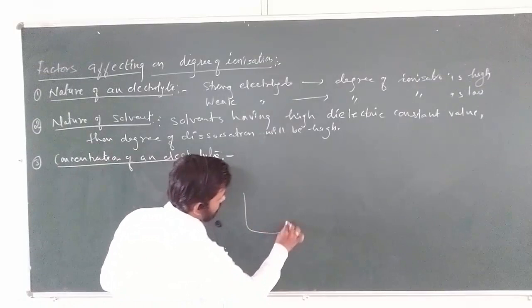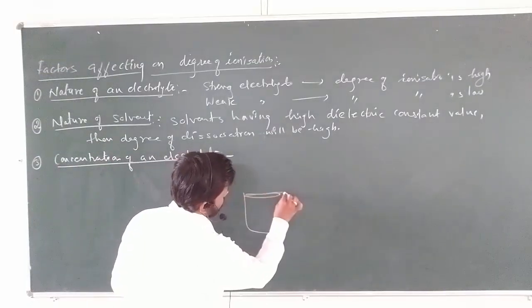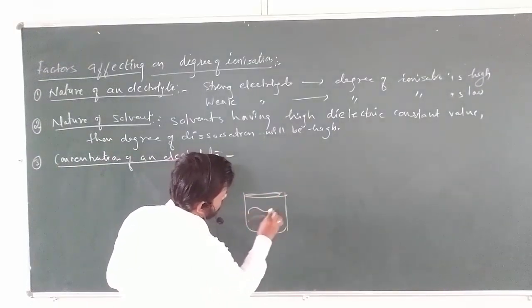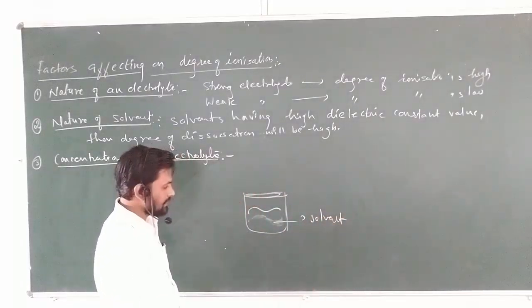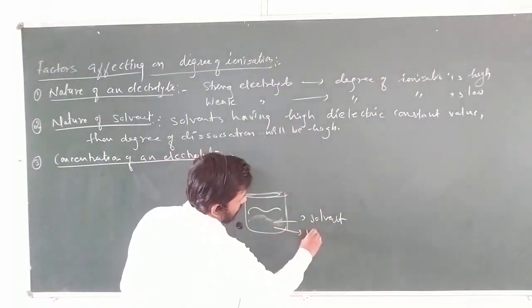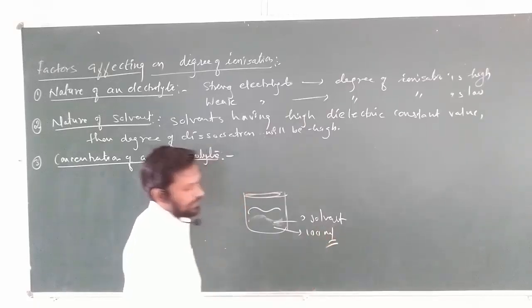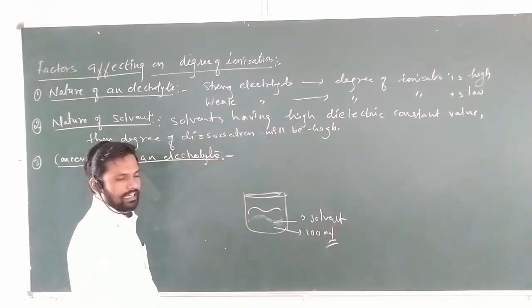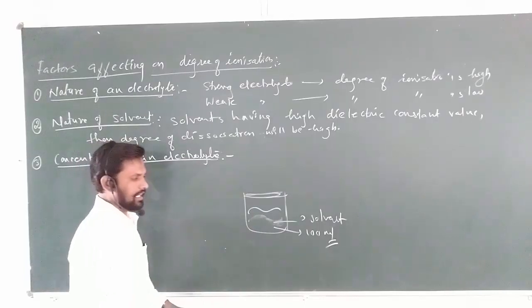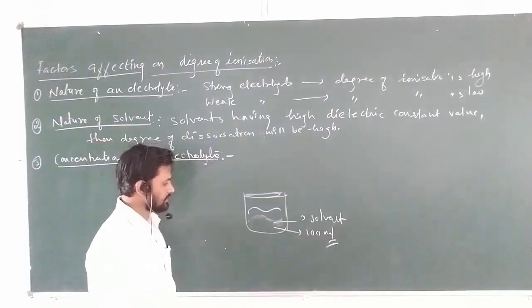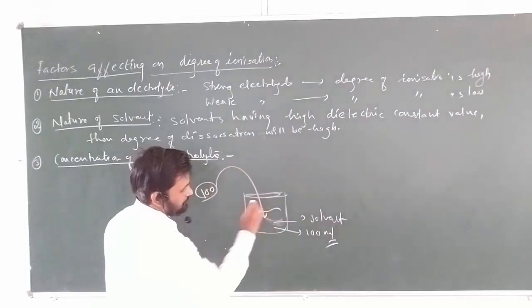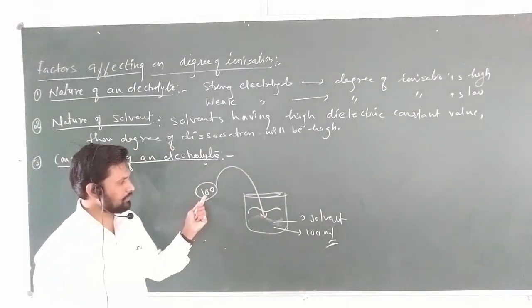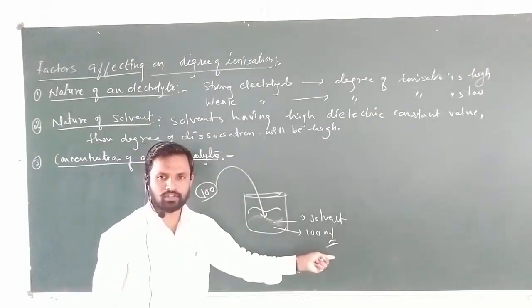For example, we take a vessel having 100 ml of solvent, and here 100 molecules of electrolyte.